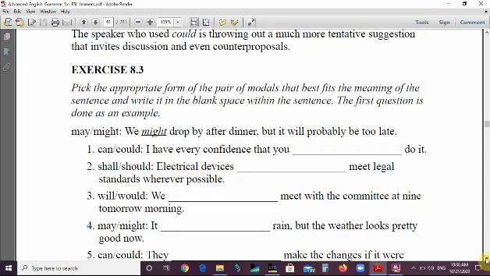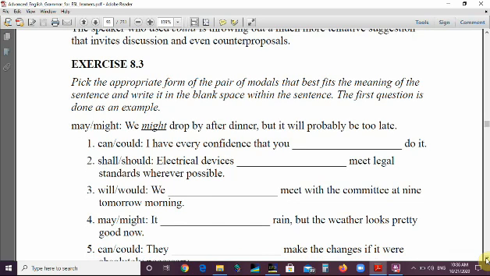Exercise 3. Pick the appropriate form of the pair of modals. We have a pair of modals on the left here in each sentence. Pick one of them that best fits the meaning of the sentence and write it in the blank space within the sentence. The first question is done as an example.